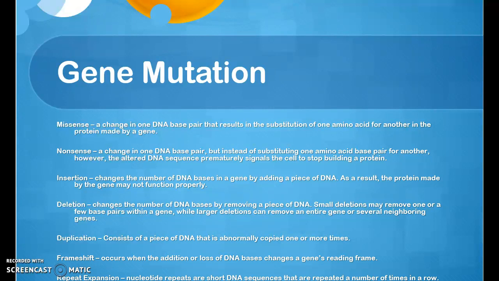Gene mutation. Missense, a chemical change in a DNA base pair that results in the substitution of one amino acid for another in the protein made by a gene. A nonsense mutation is a change in one DNA base pair, but instead of substituting one amino acid for another, the altered DNA sequence prematurely signals the cell to stop building a protein.